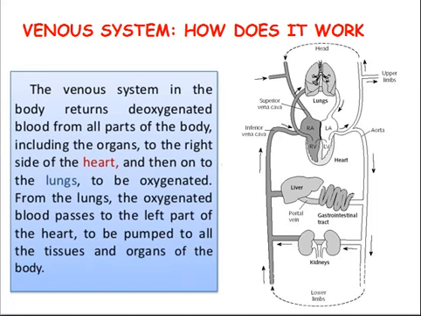How does the venous system work? The venous system in the body returns deoxygenated blood from all parts of the body, including the organs, to the right side of the heart and then on to the lungs to be oxygenated. From the lungs, the oxygenated blood passes to the left part of the heart to be pumped to all the tissue and organs of the human body.